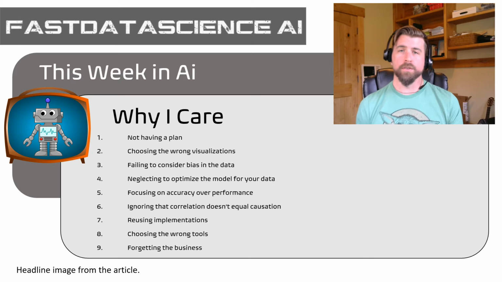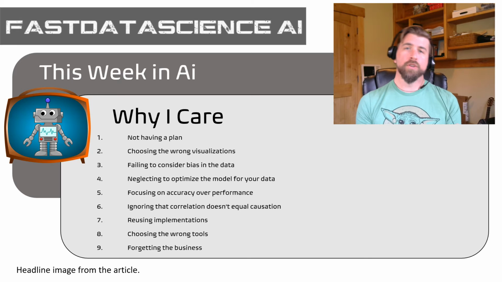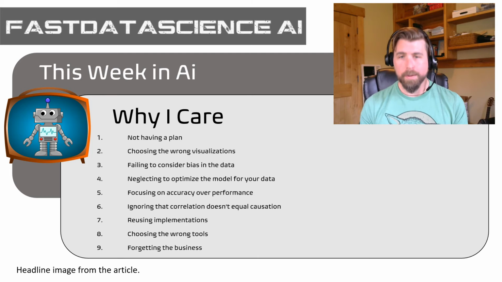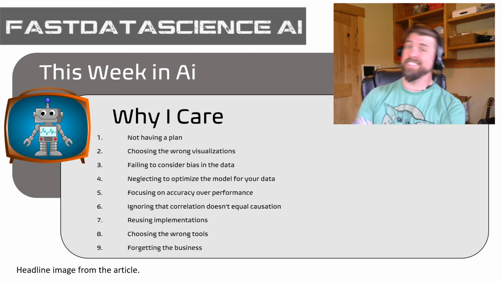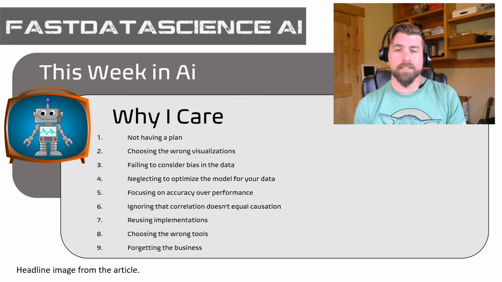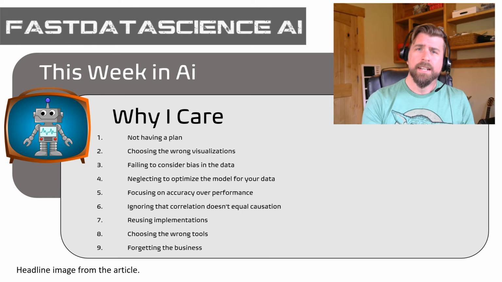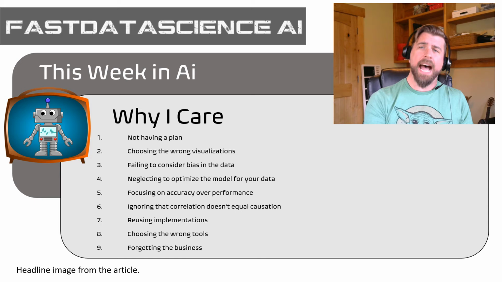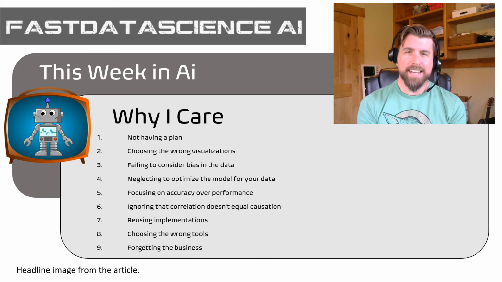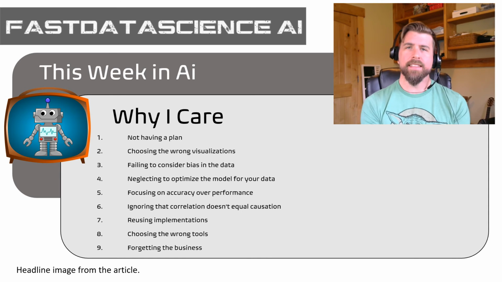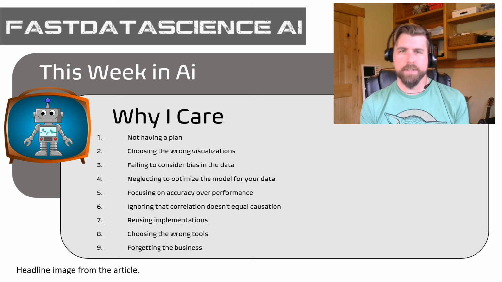be aware of the different sources of bias that can enter into our model building process and create outcomes that are also biased, and in some cases scale that bias so that it affects lots of people. Neglecting to optimize the model for your data. Indeed, we want to train our model on the data that is closest to the data that we're going to use the model with in production.